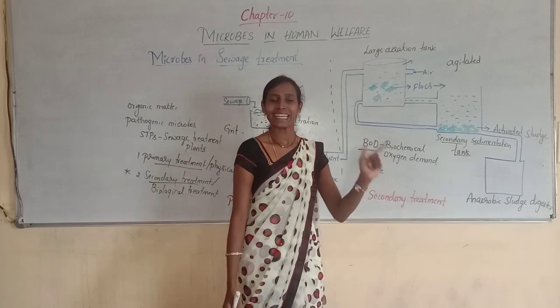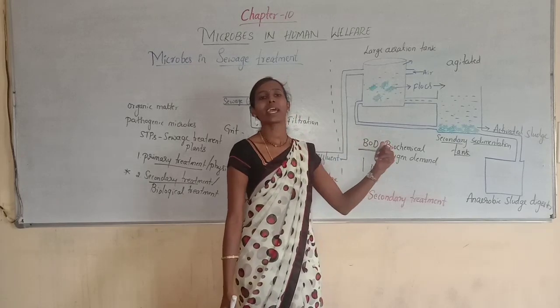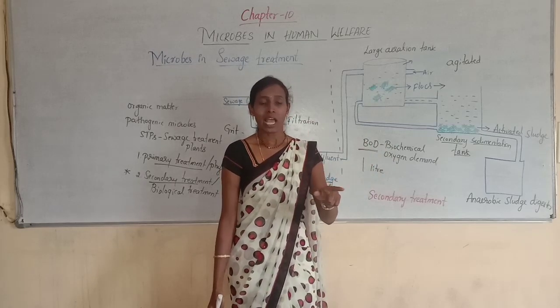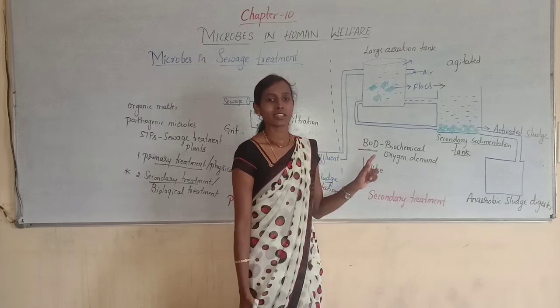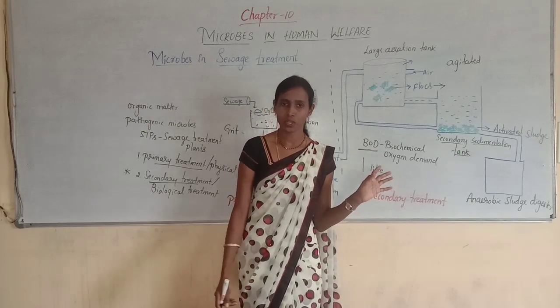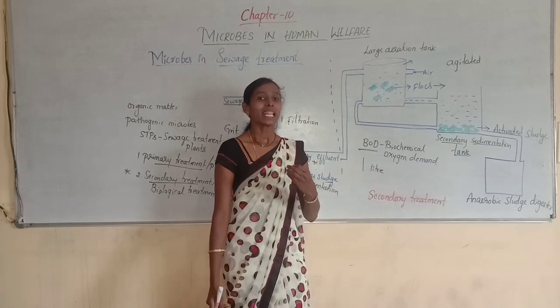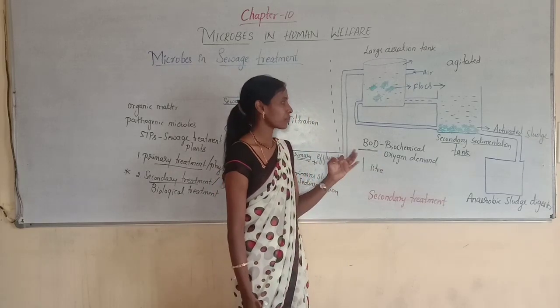So the BOD test indirectly measures the amount of organic matter present in that water sample. If the BOD is greater, we can say that the water is more polluted. If the BOD is less, the water is less polluted. So that is how we are able to know.